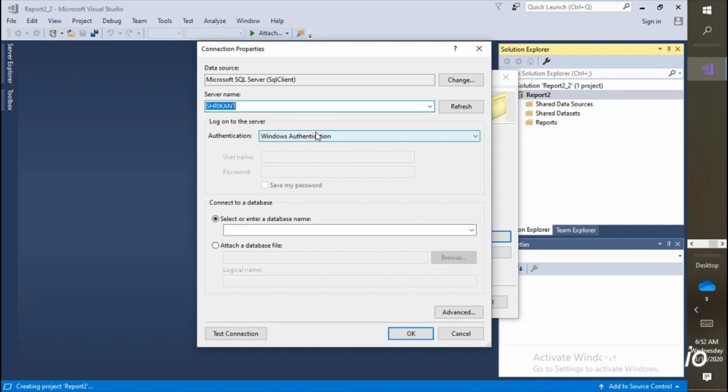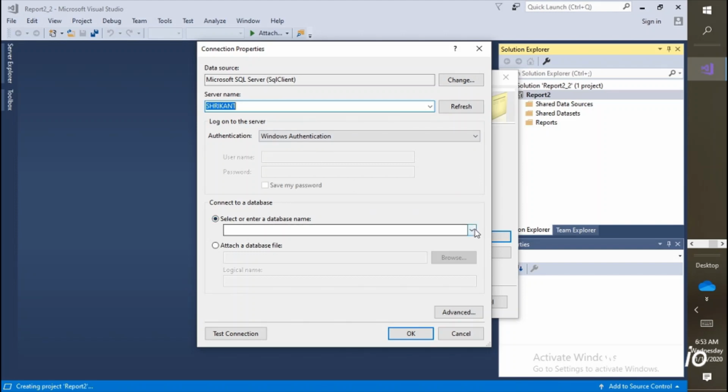The authentication depends on you, how you want to connect to your server. I am using Windows authentication because the server itself is present on my machine. Next thing is connect to database. Now I have chosen the server, I have chosen the server type, and I have selected which kind of authentication I need to pass to the server. So the authentication part has been done.